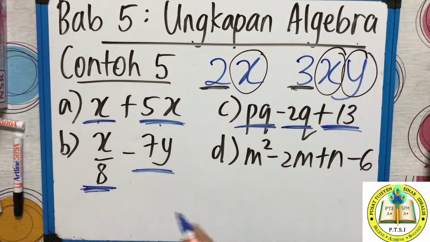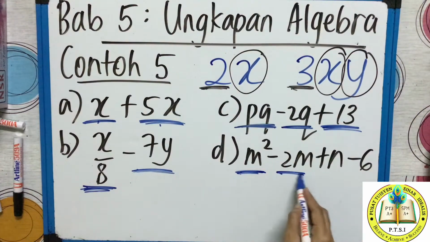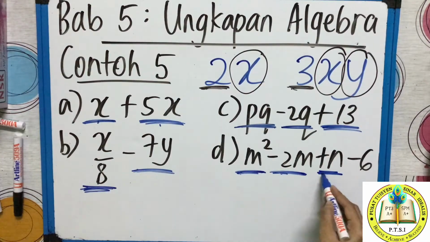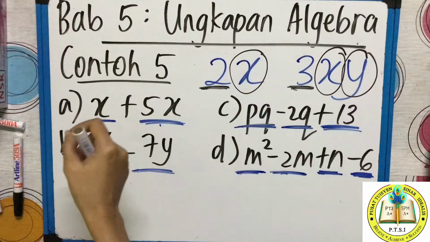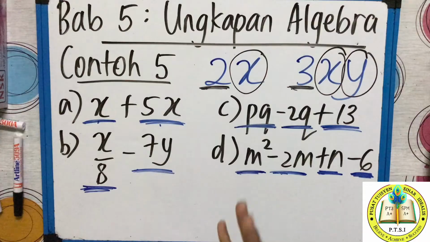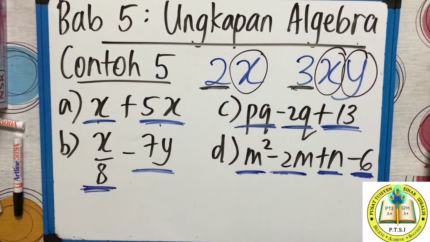And the last one D. How many terms? Ada berapa sebutan? 1 M kuasa 2, negatif 2M, and negatif 6. Ada berapa sebutan? 4 sebutan. So you must remember when they say terms, this is what we say terms, the group. Faham class? So in exam they ask you kenal pasti sebutan, you write this, put comma X, comma 5X. If they ask how many terms, berapa sebutan? 2 sebutan, 4 sebutan, 3 sebutan, 2 sebutan.